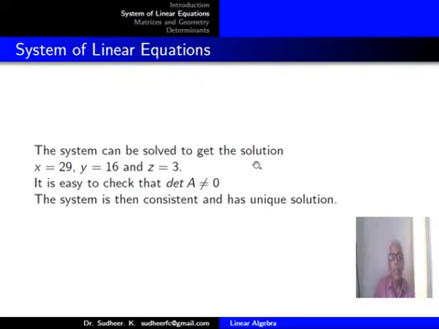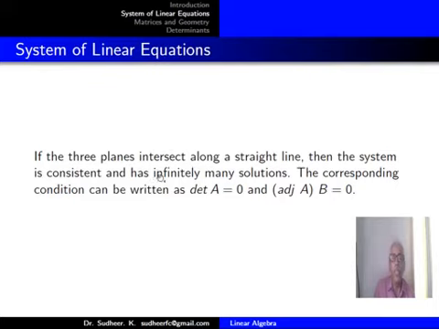So solving linear equations in two-dimensional or three-dimensional cases, that means with two variables or three variables, is nothing but finding the point of intersection of straight lines or the points of intersection of planes. Three planes can also intersect along a straight line. Take 3 pages of your notebook or textbook.